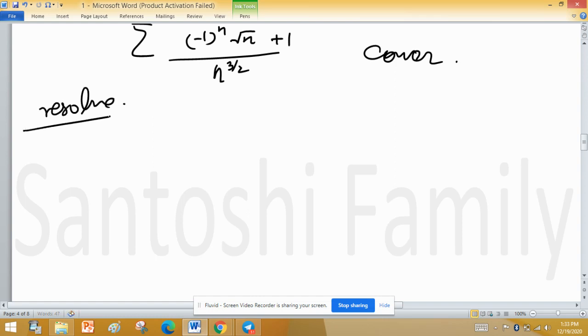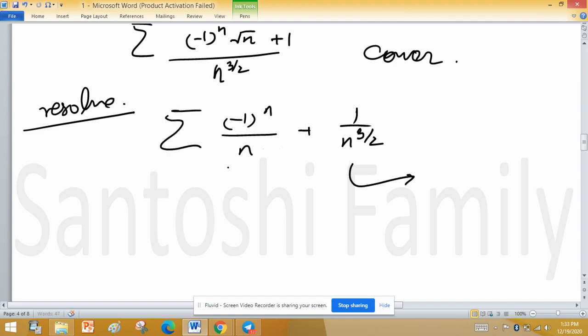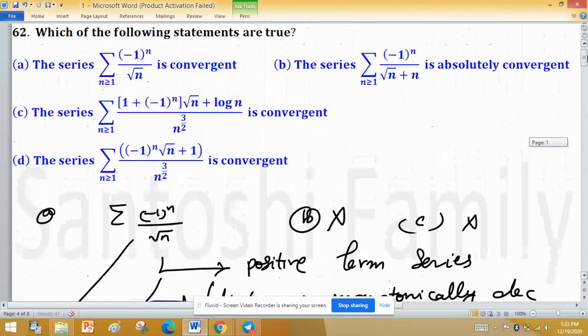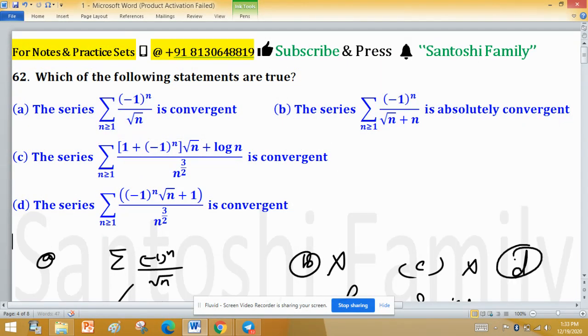Resolve: minus 1 raised to the power n divided by n plus 1 upon n raised to the power 3 by 2. This is convergent by p-test and this is also convergent by Leibniz test for alternating series. So convergent plus convergent series, entire result will be convergent. Option D is true here. So option A and D are true and B and C are false here.